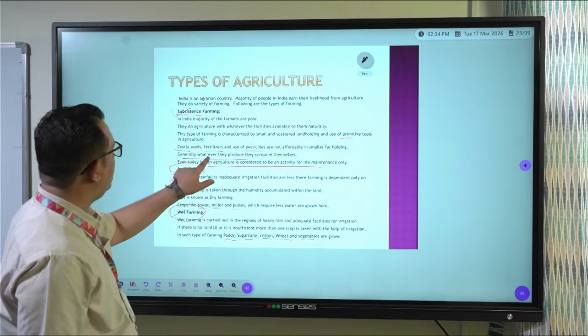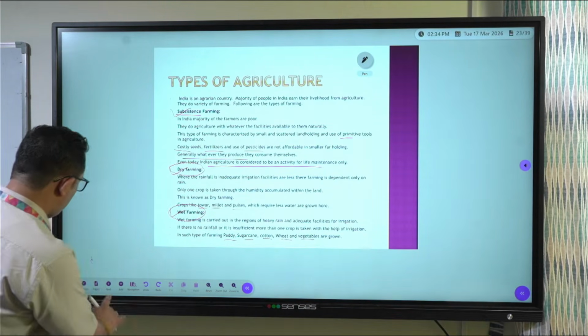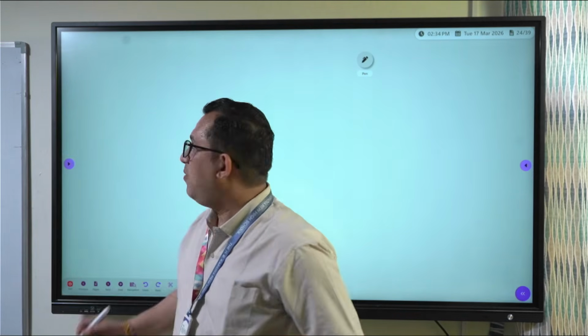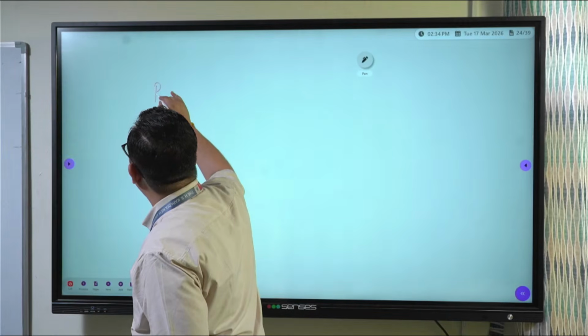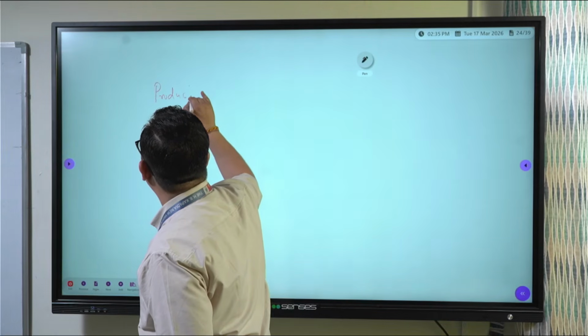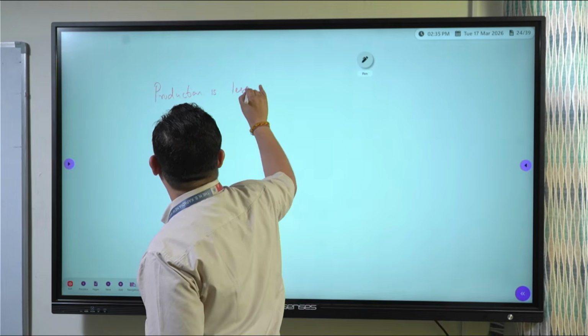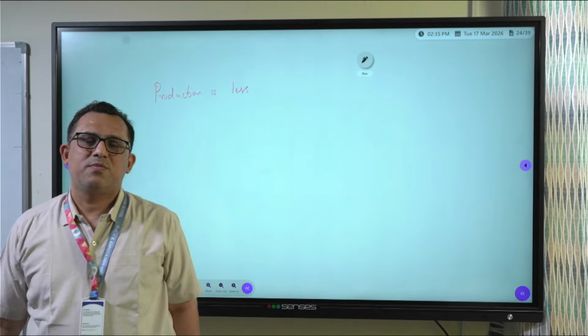In this type of farming, the page has gone, no problem about it. I can explain you still. In this type of farming, production is less. Per hectare production is less. Because it is just like what? Subsistence farming. So this is about subsistence farming.